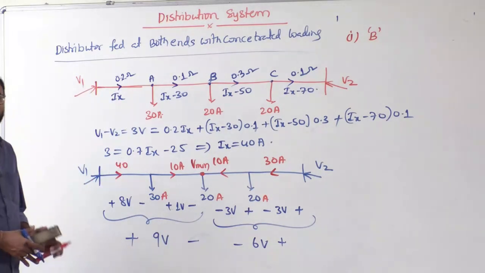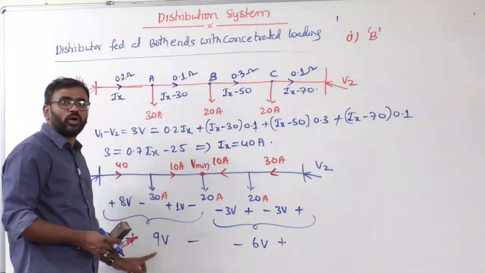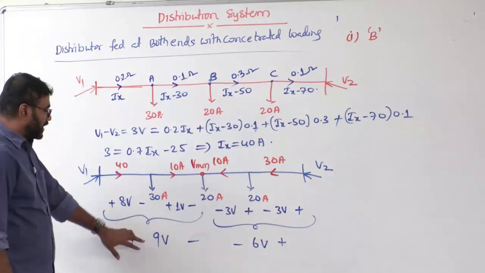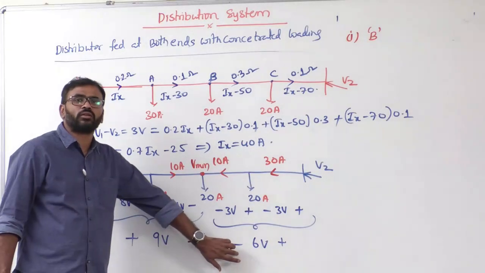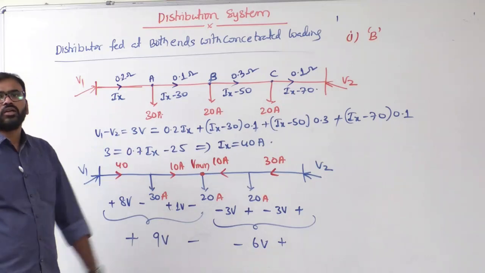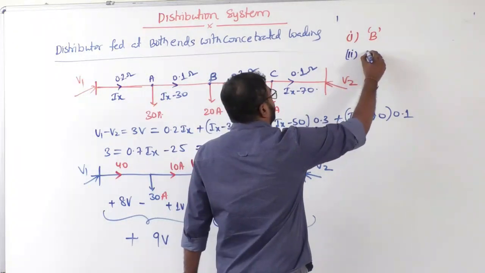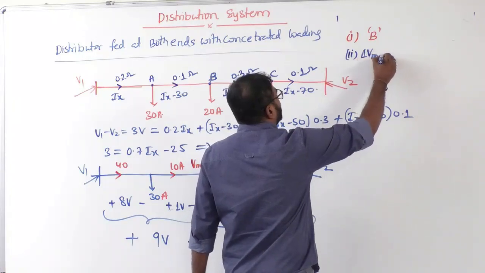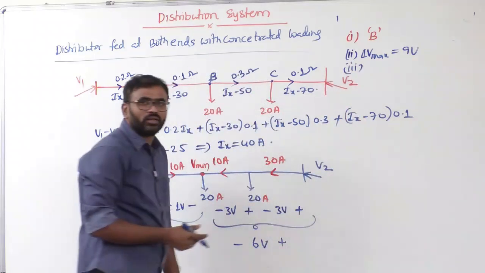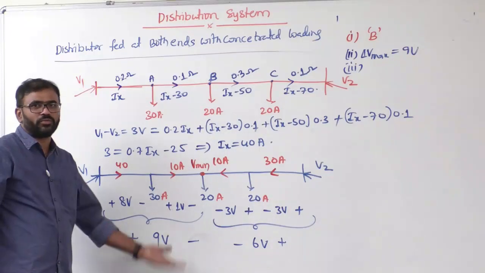Now what is the maximum voltage drop? 9 volts. That means the distributor is designed based on 9 volts. The size is uniform, but that size is selected based on 9 volts, not based on 6 volts. Careful. Okay. So 9 volts is the maximum voltage drop. Delta V max, I can write 9 volts. Now you just check, sir. Total voltage drop is 3 volts. He has already given in the problem. 9 minus 6, 3. Satisfied.